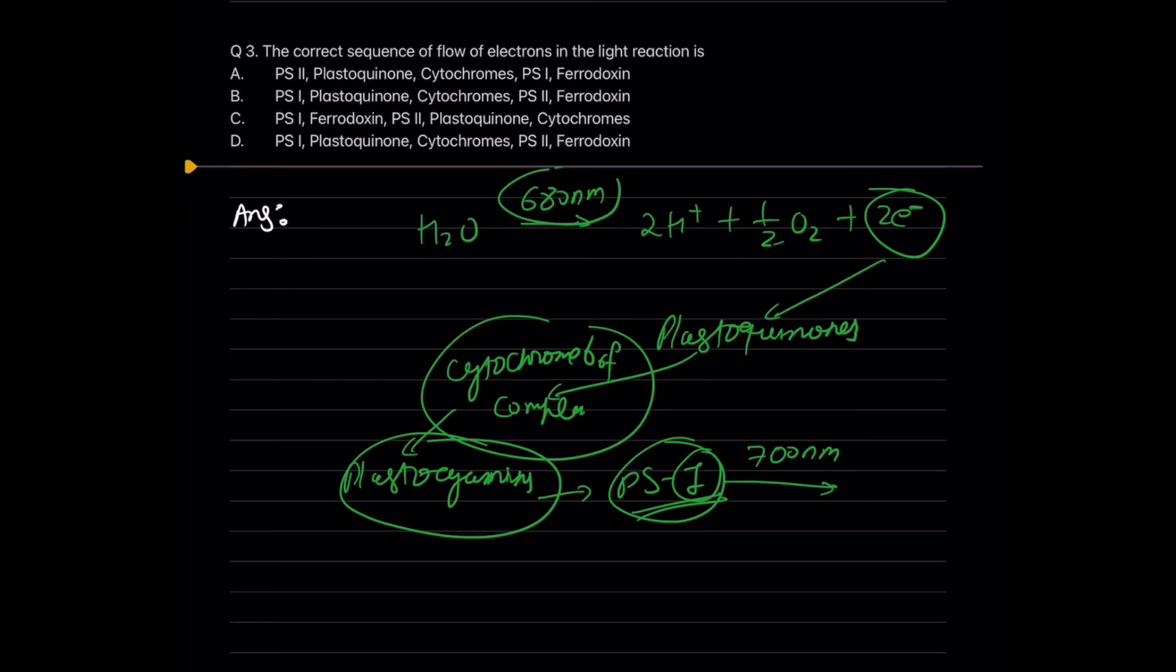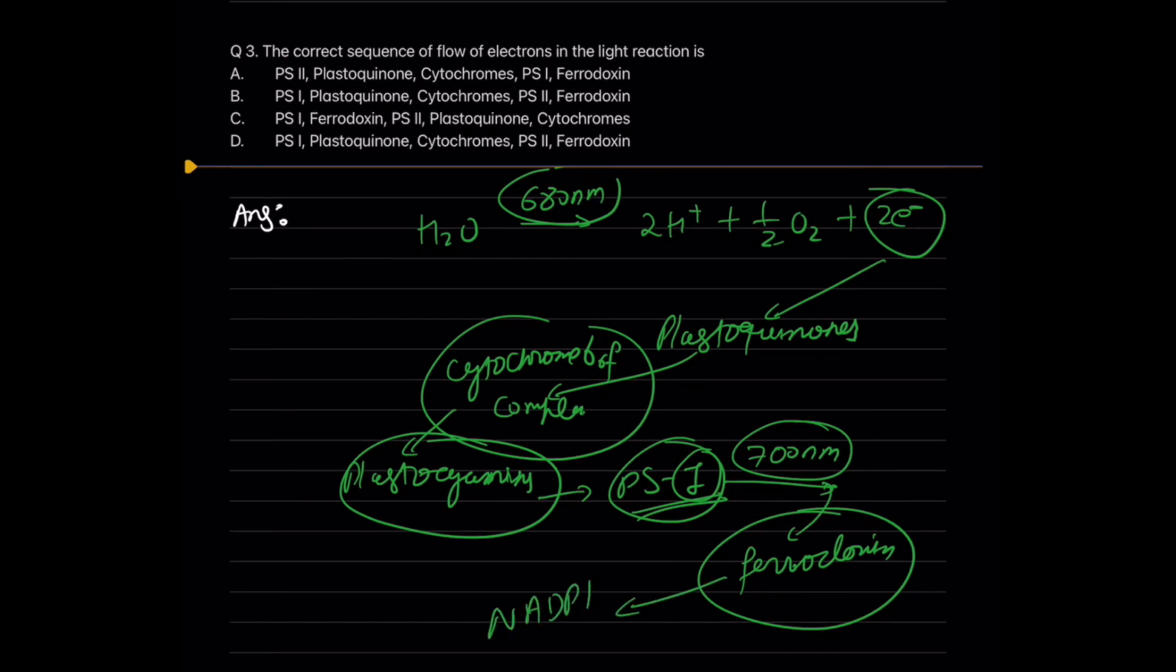In photosystem 1 we use 700 nanometer light energy, which produces more high energy electrons, which are transferred to ferredoxin, which ultimately transfers electrons to NADP plus ions and ultimately produces the NADPH molecule. So this is the flow chart of transfer of electrons: photosystem 2 to plastoquinone, to cytochromes, to PS1, and to ferredoxin. Therefore, A should be our answer.